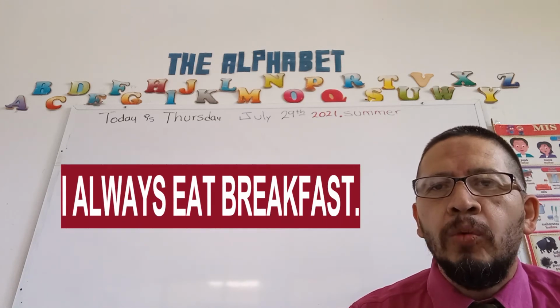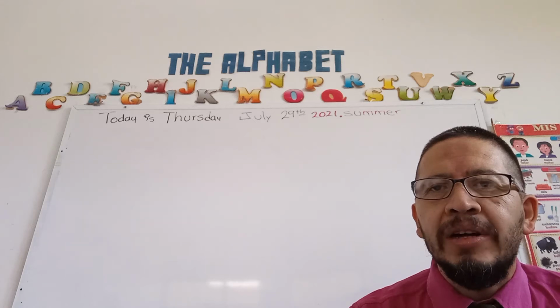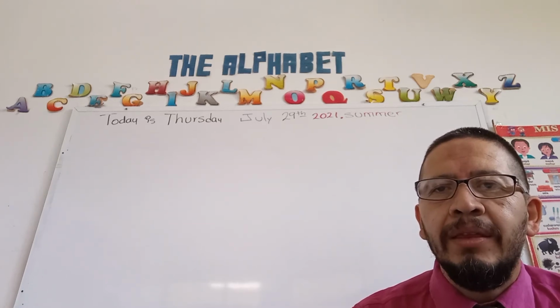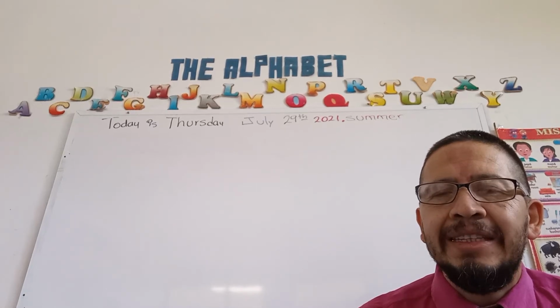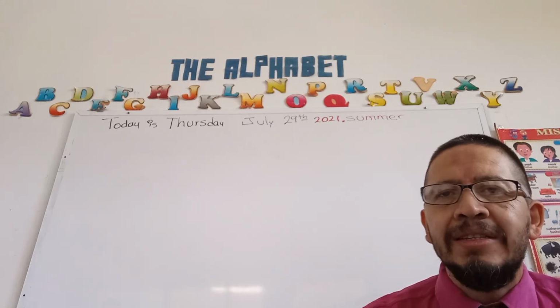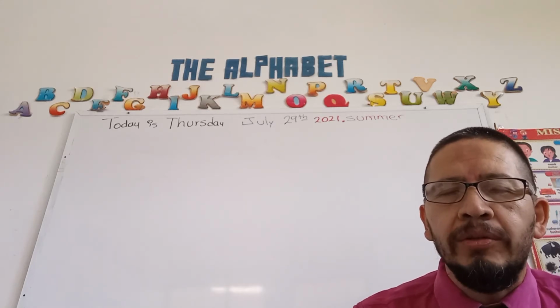In this case, the subject is I, the main verb is eat, and we are placing the frequency adverb between those two. I always eat. That's the number 1 position.